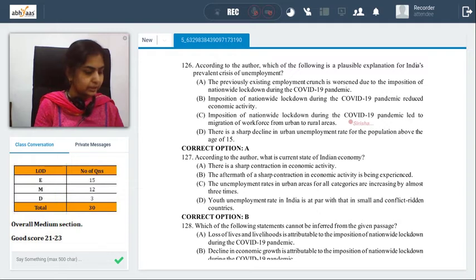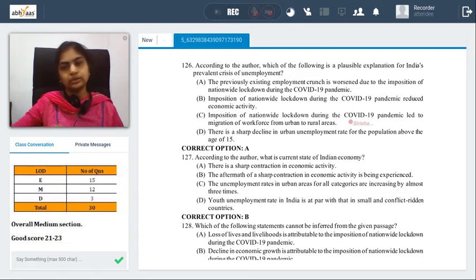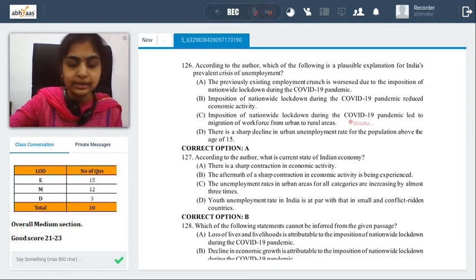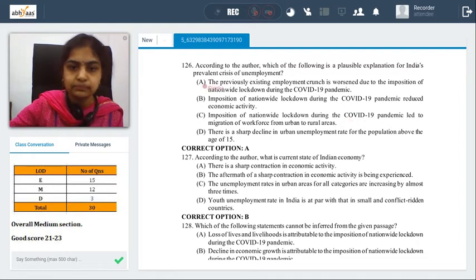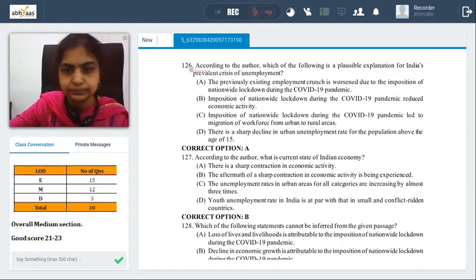So that is what we can clearly see, the unemployment rate, which more than doubled compared to the unemployment rate in the preceding quarter. So unemployment rate was already there and it has become all the more worse. So considering all those things, the pandemic has worsened the scenario. We go with A as a better possible answer. Okay.